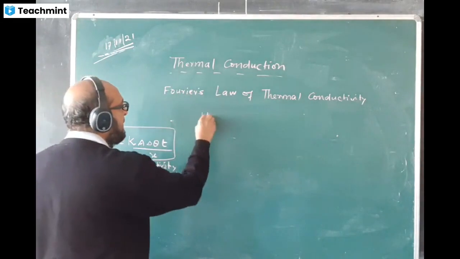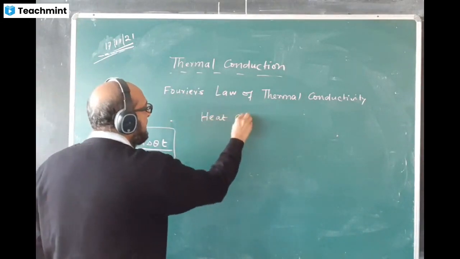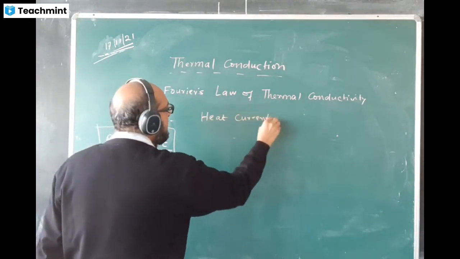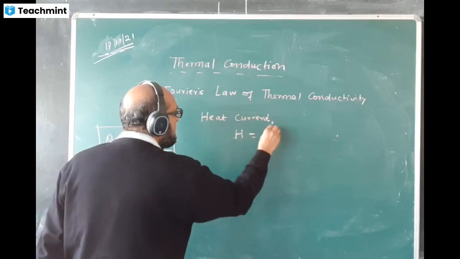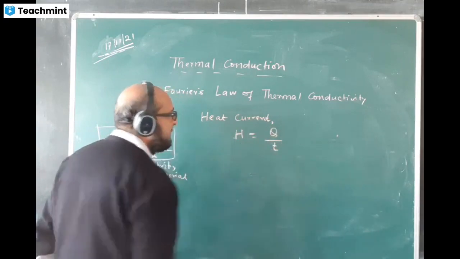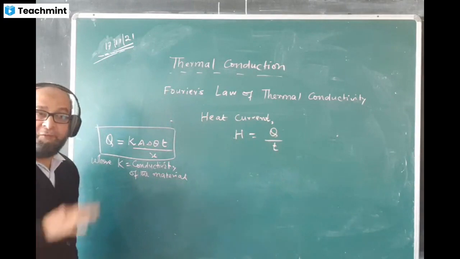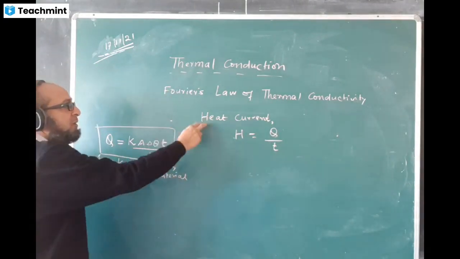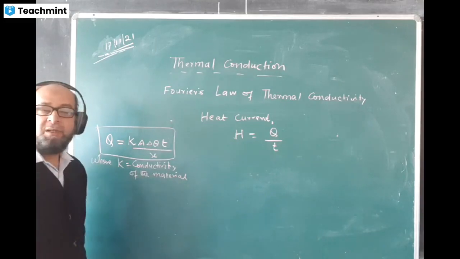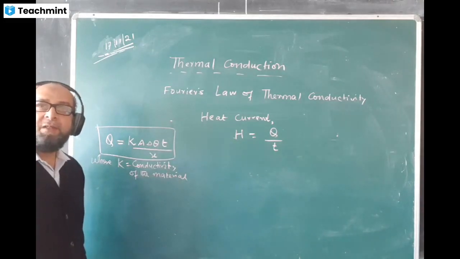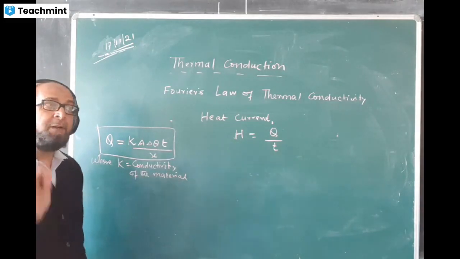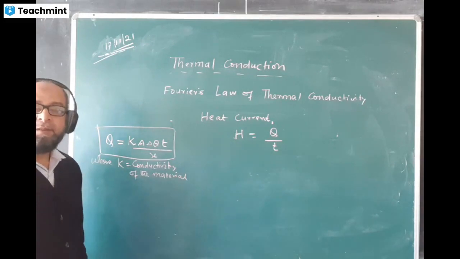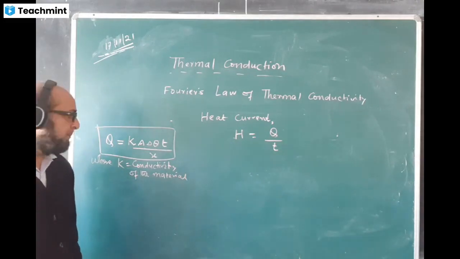Heat current means the rate of flow of heat. Heat current is denoted by H. This is Q upon t. The rate at which the heat flows from one end to the other end is called heat current, and it is given by H. It is a kind of power. You can say the rate of extraction of heat or rate of supply of heat. Rate is divided by time.